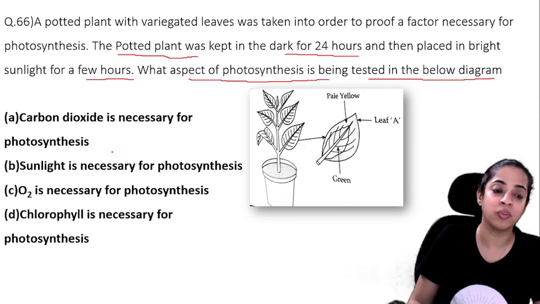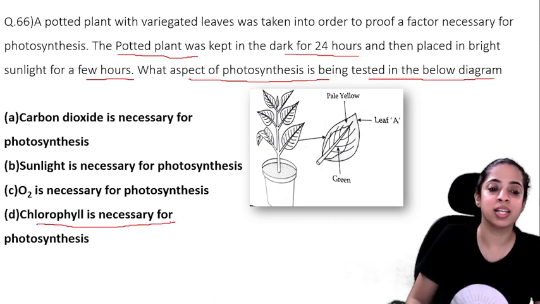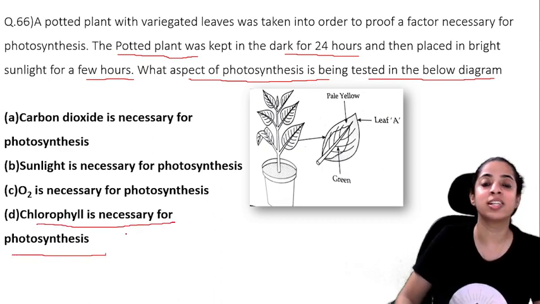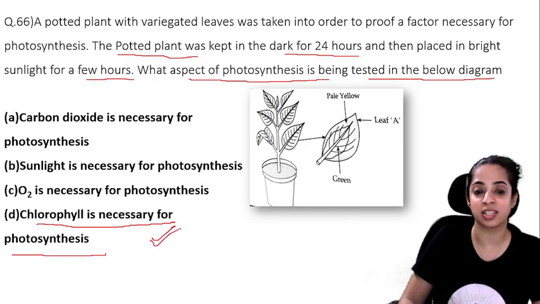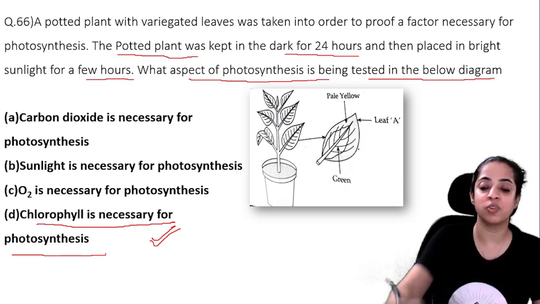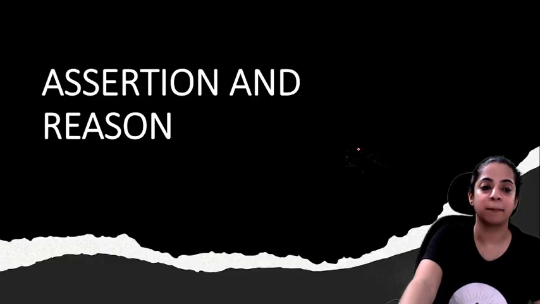It can be the other way as well. Which aspect of photosynthesis is being tested here? Yes, chlorophyll is necessary for photosynthesis. Always in variegated leaves, chlorophyll is tested, because the part of the leaf which is not green does not have chlorophyll. So in that part of the leaf, photosynthesis will not take place. So chlorophyll is being tested.